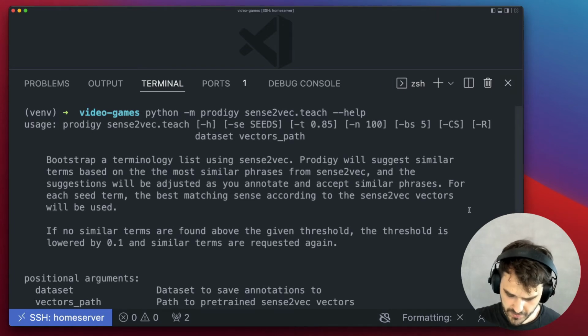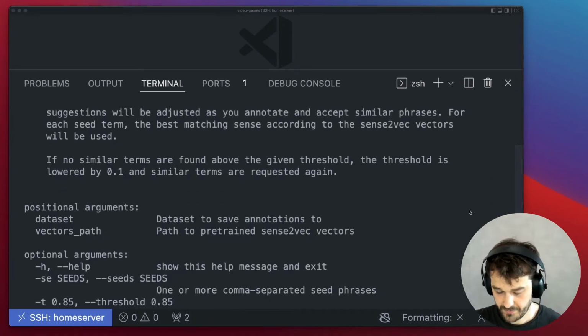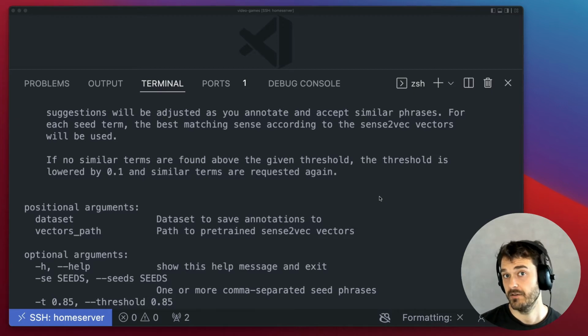There we go. And when I do that, then I can see that there are a couple of arguments that are going to be relevant. For starters, I will need to give a name for a data set, and then I will need to refer to the path where my pre-trained vectors are. I downloaded these vectors off camera beforehand, but I will need to refer to them. And the final thing that's going to be important for us is that we pass along some seeds. These are the phrases to start with. And from there, Sense2Vec is going to try to find similar phrases which we can then use to build our phrase list, so to say.